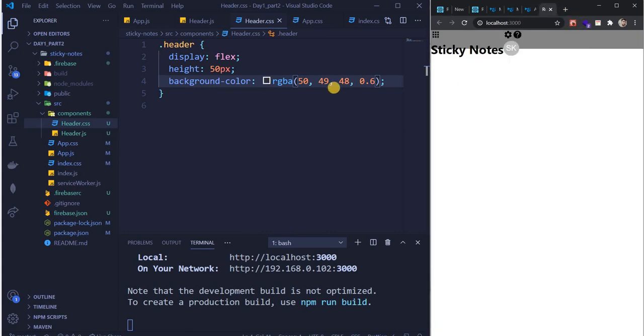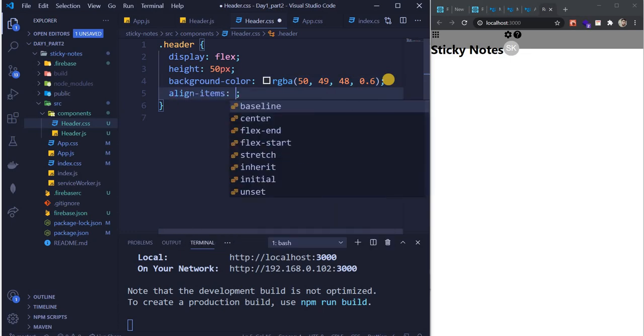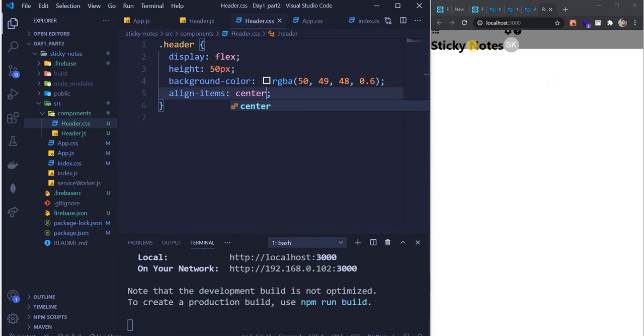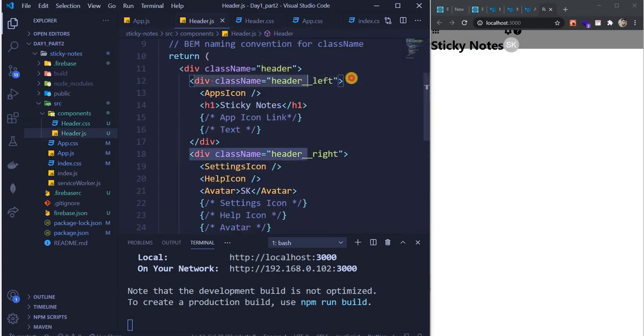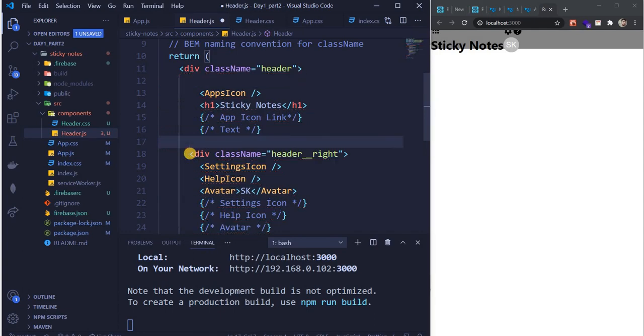Okay. Now, reach till this point, guys. We have .header, and inside that, these are the styles. Now I'll do something like align-items: center. So all your items will be aligned center, but since you had two elements, it went up. Okay, so we'll fix that. So for now, let's not add it in any kind of div or anything. Let's just do this.